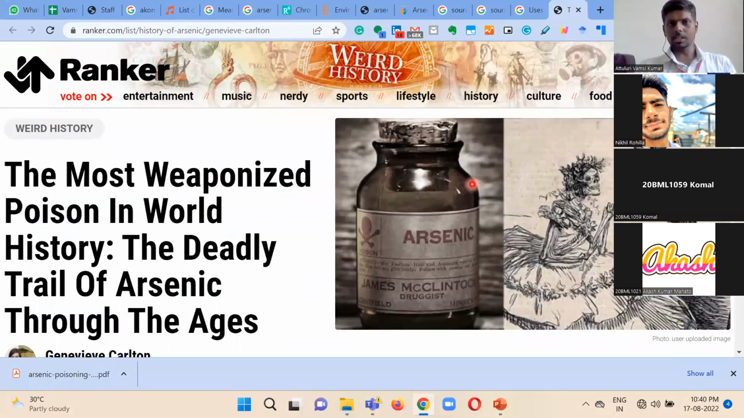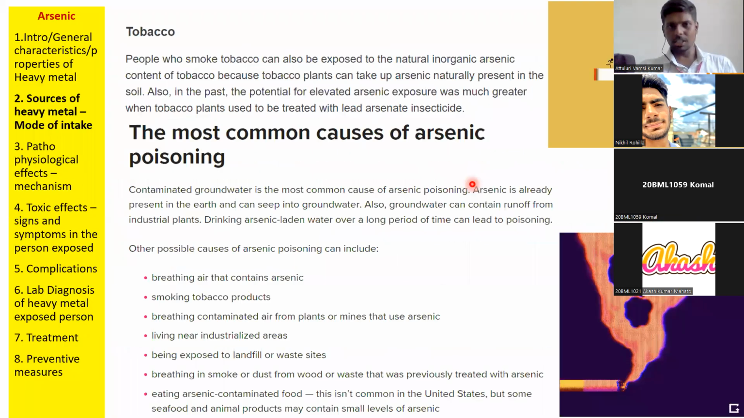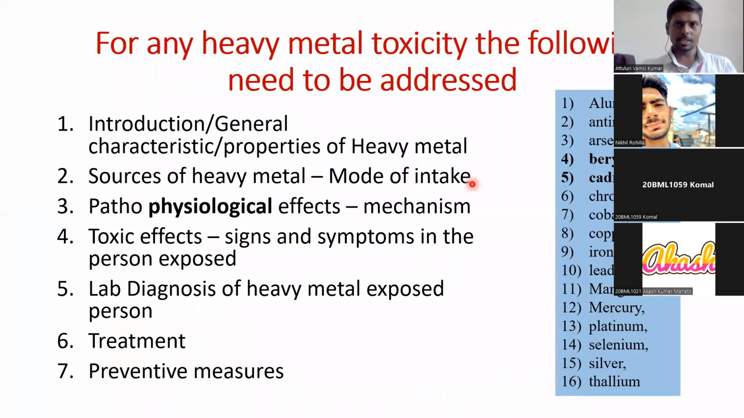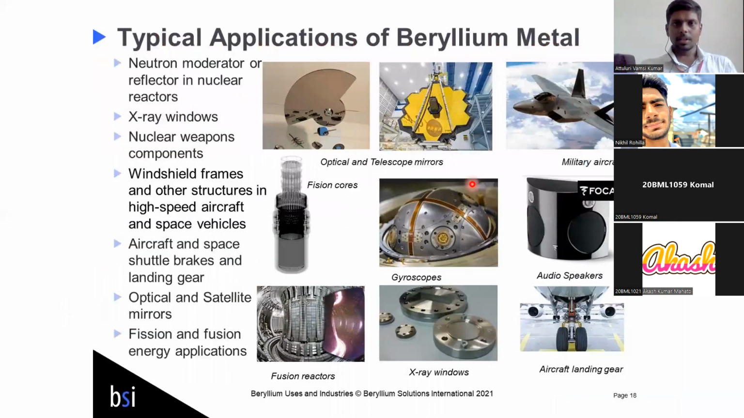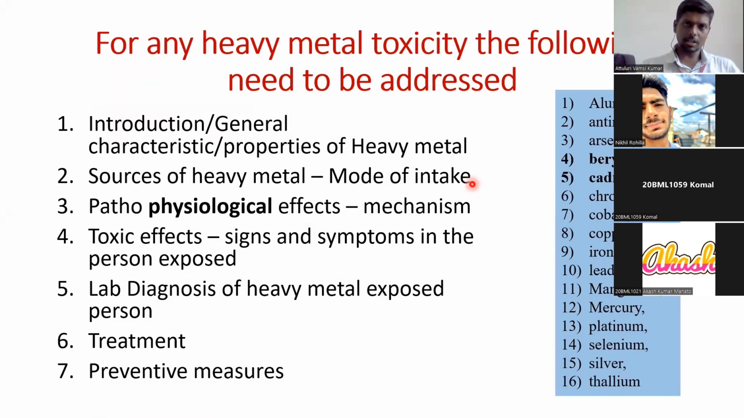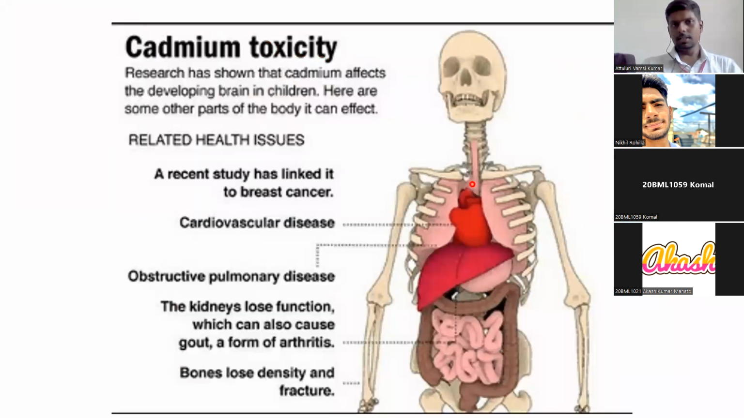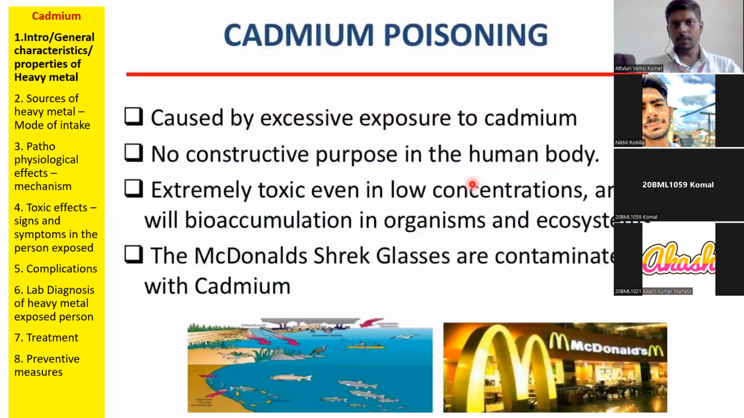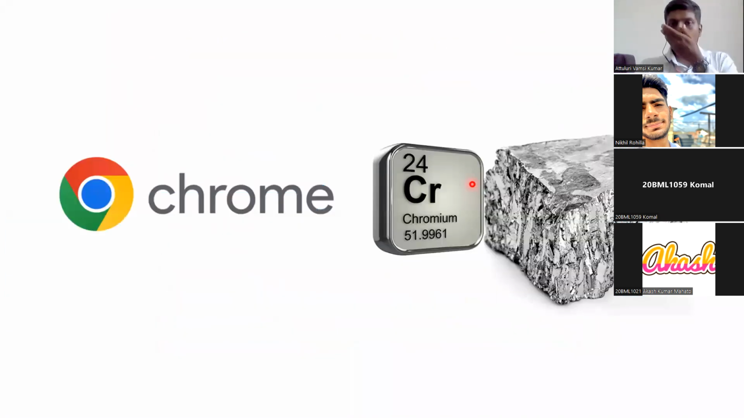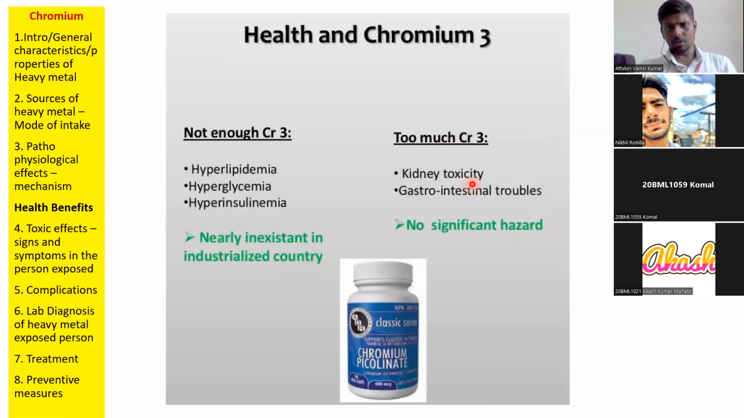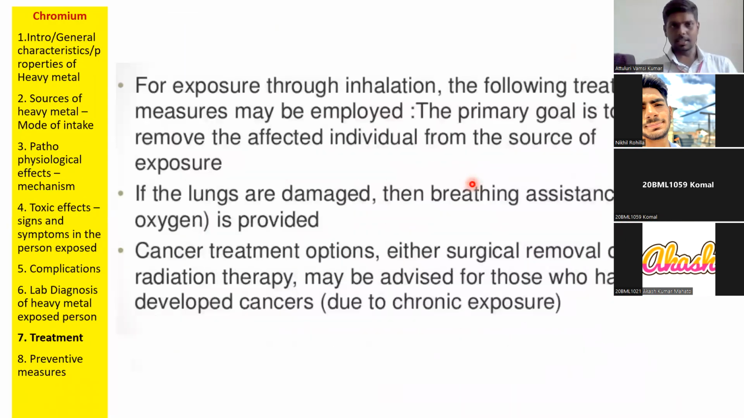Arsenic is the world's most dangerous poison. It is usually used for killing rats, and it can also induce toxic effects on humans. Then we discussed beryllium. Beryllium is usually used in transmitters and electroconductors, especially in radio transmitters. Then we discussed cadmium. Cadmium is used in batteries, right? It will cause bone disorders. Then we discussed chromium. Chromium 3 has some health benefits, and chromium can cause lung cancers and lung disorders.